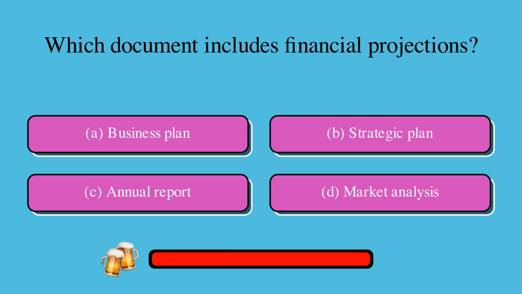Which document includes financial projections? Is it A, business plan, B, strategic plan, C, annual report, or D, market analysis? The correct answer is A, business plan.